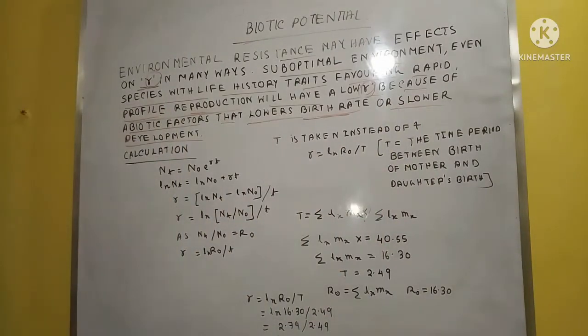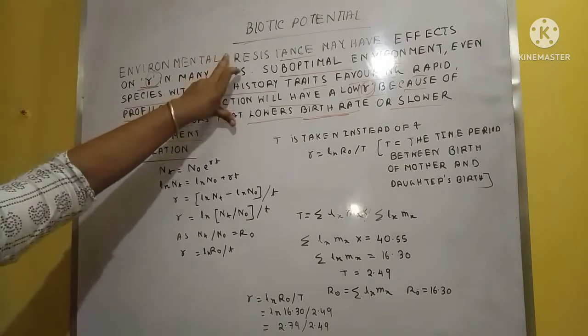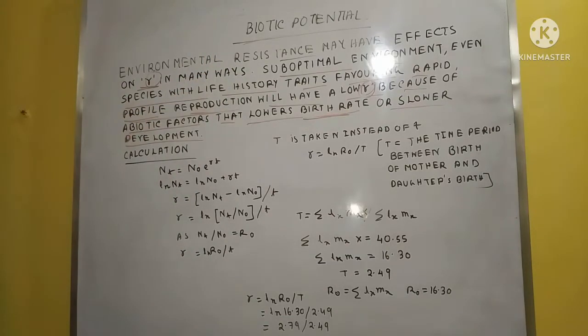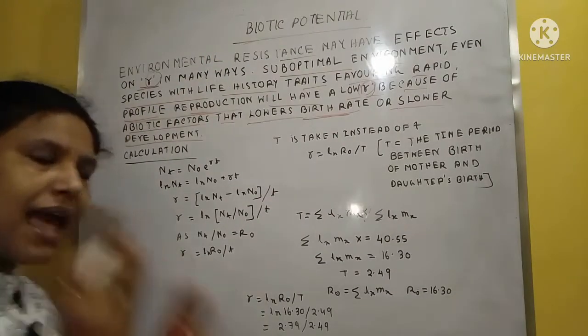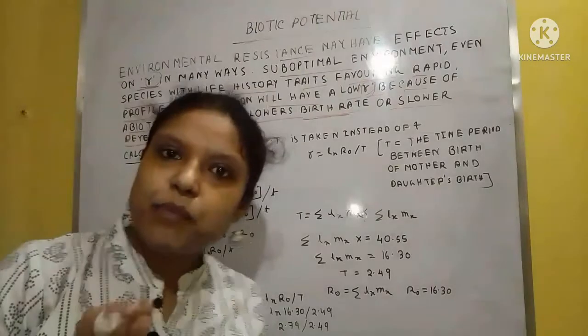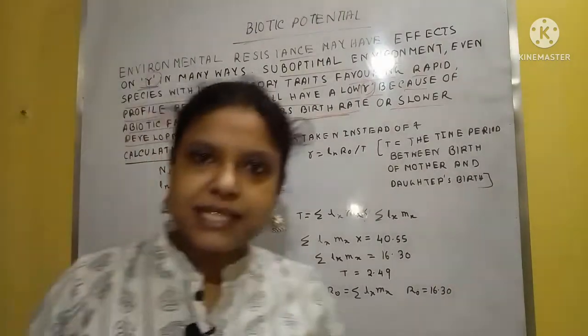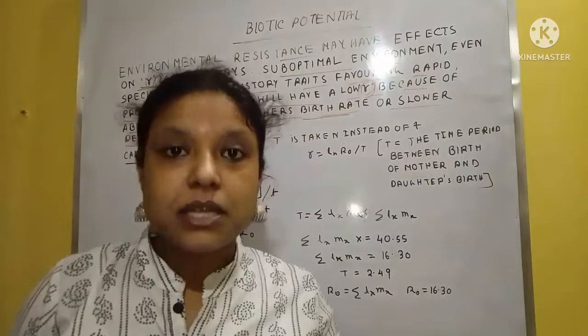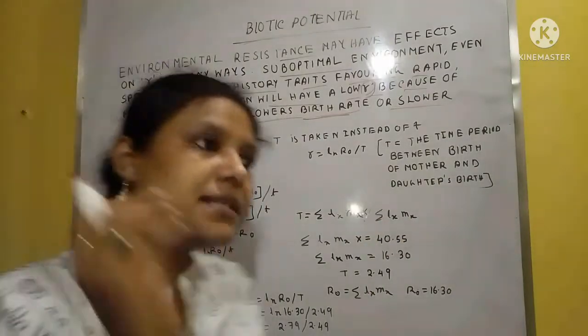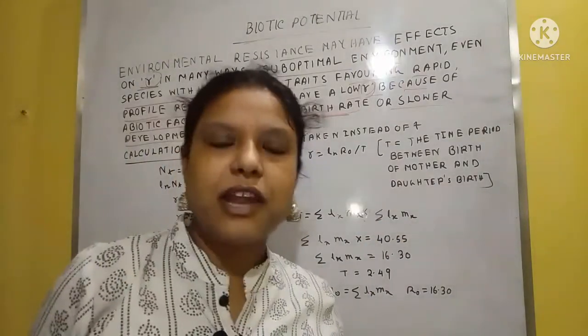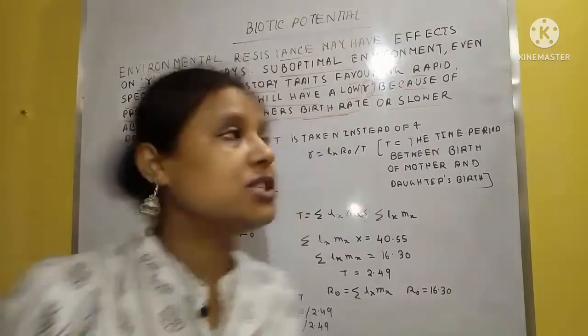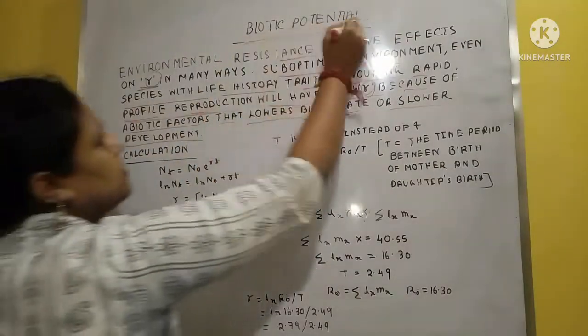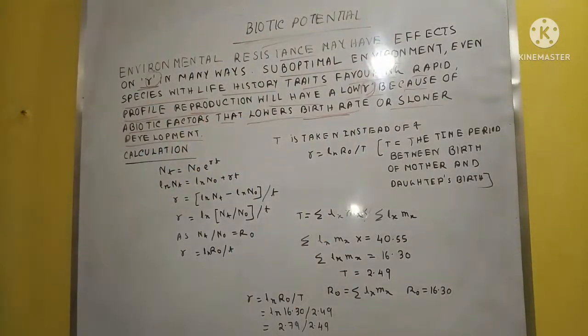So this is the biotic potential, which is affected in many ways. Sometimes different resistances in the environment also affect the biotic potential. Can you understand? Okay.